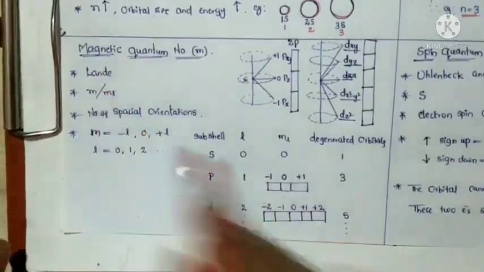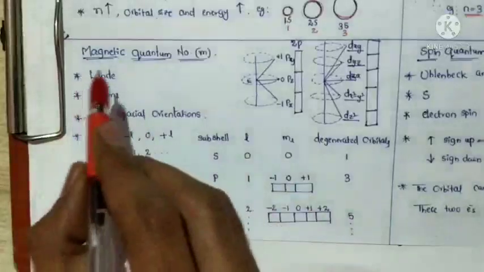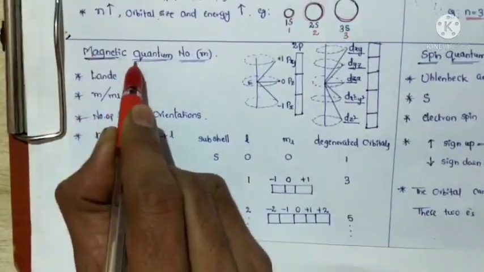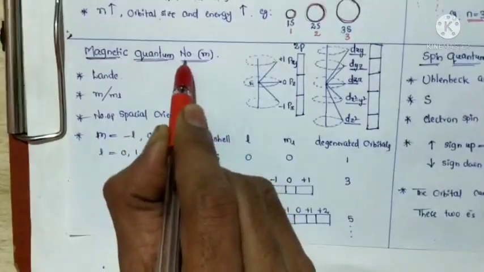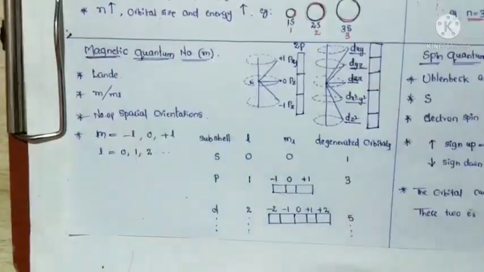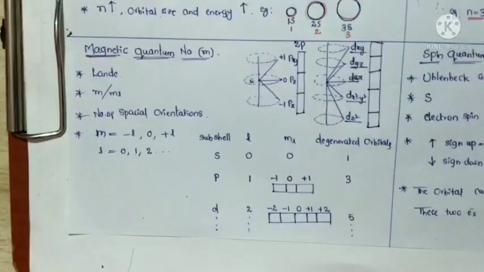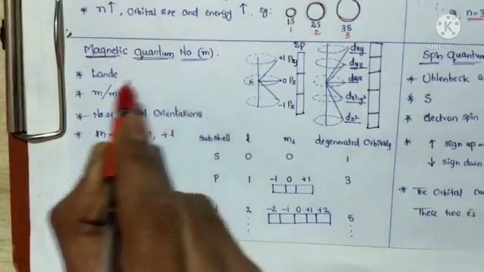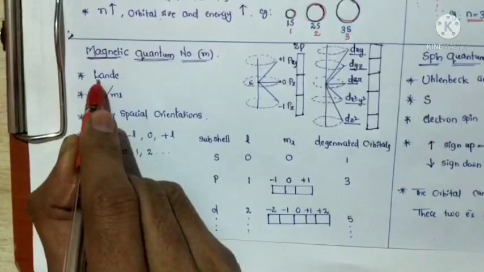And the third one is the magnetic quantum number. It is also very important. The magnetic quantum number is represented by small m. It was proposed by Lande.